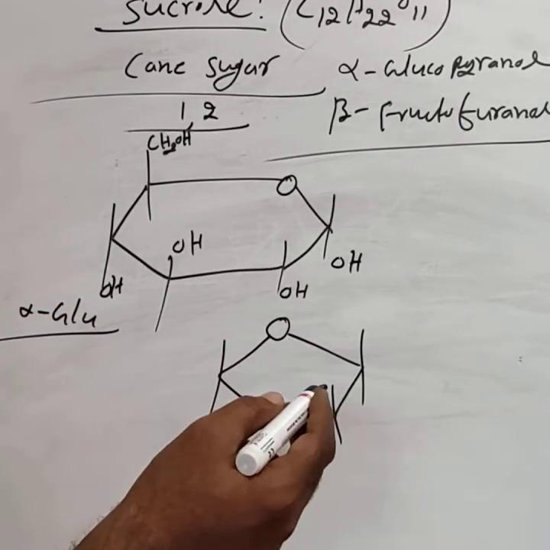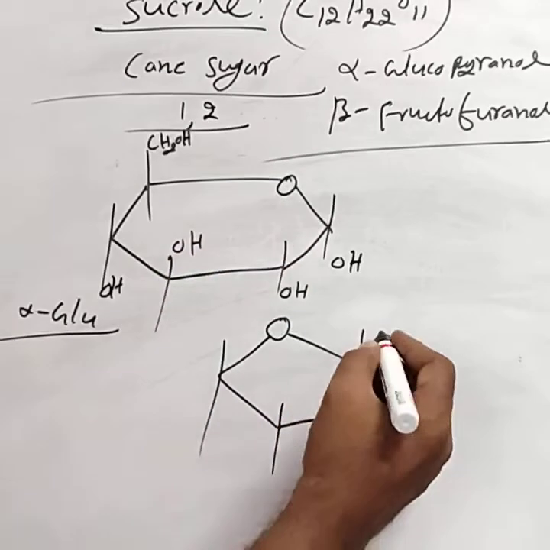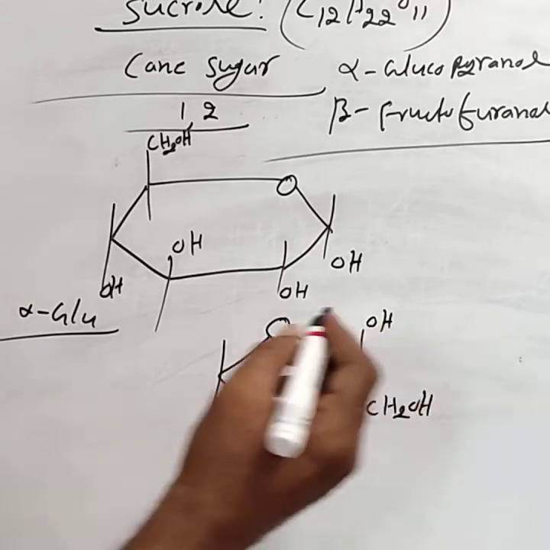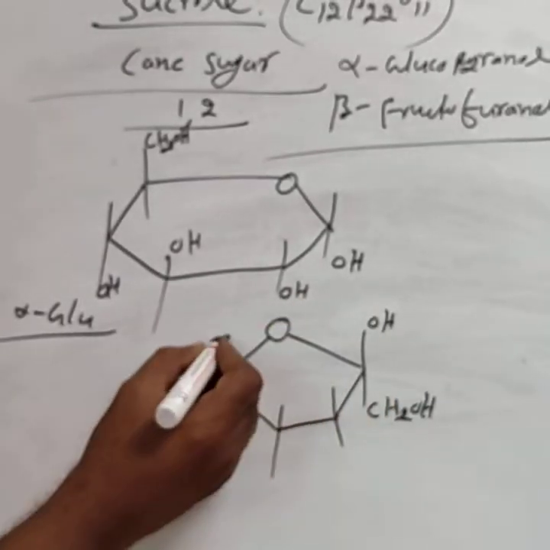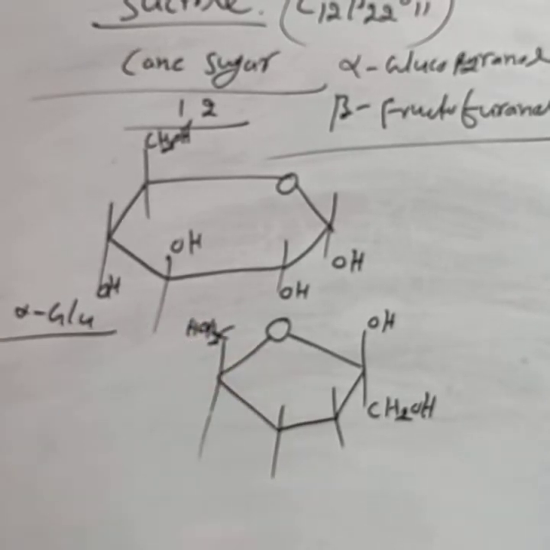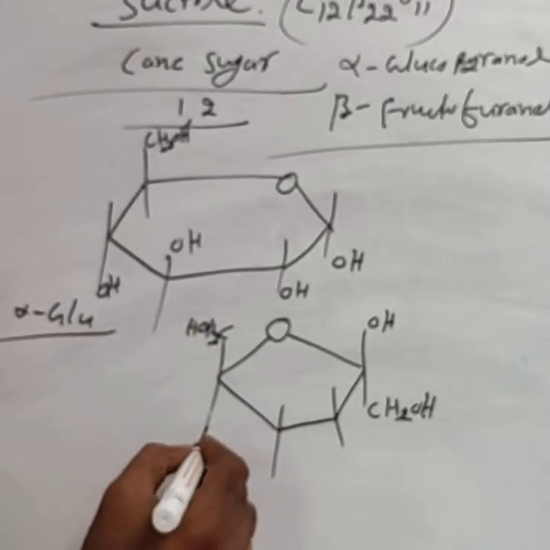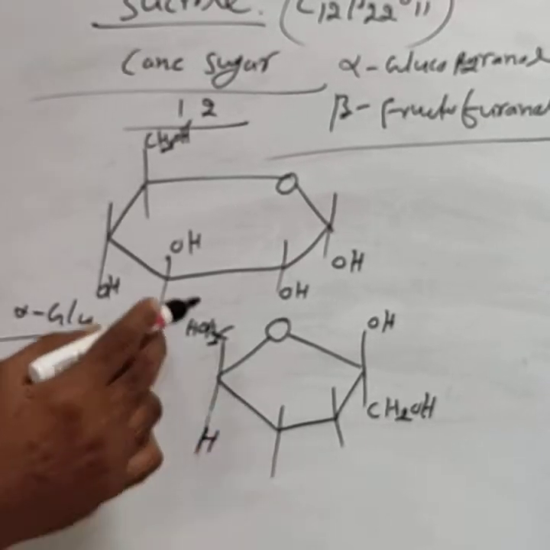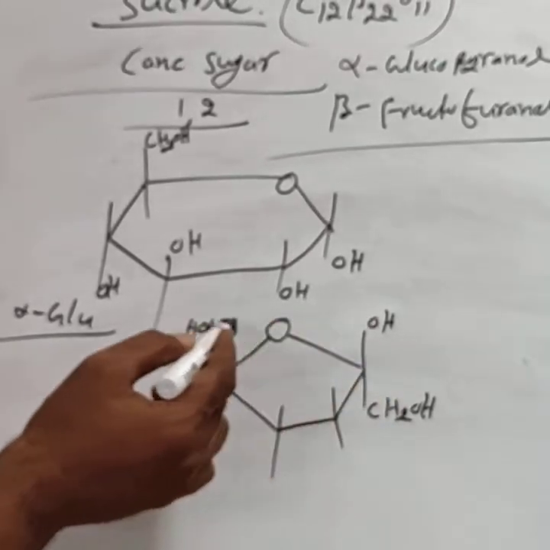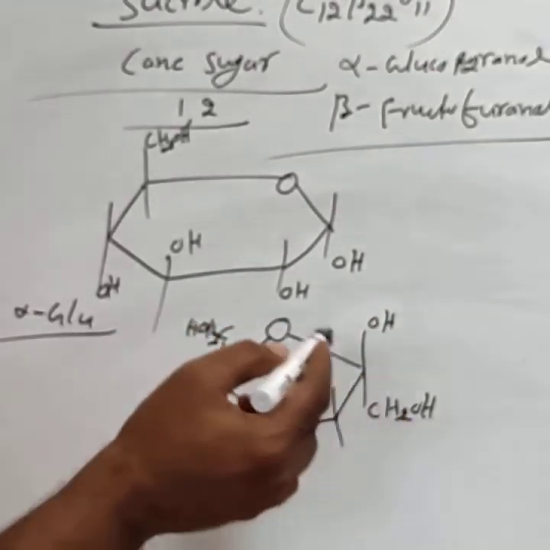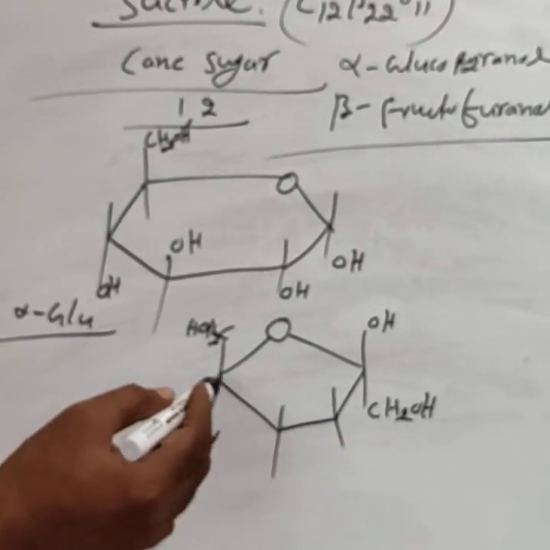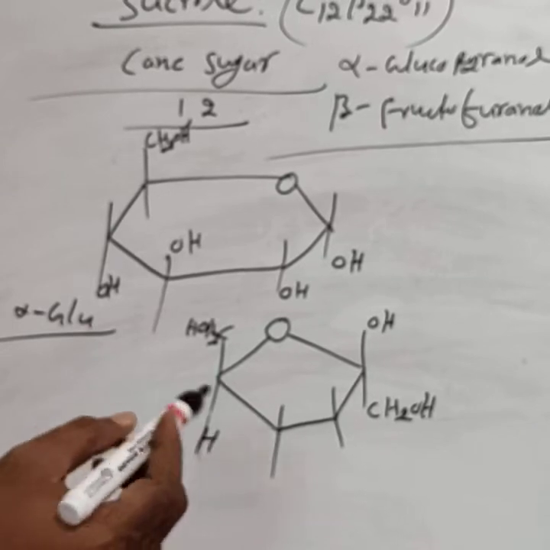Fructose is in the beta form: beta means OH above, here CH2OH. While writing the fructose, this corner contains the CH2OH, and this corner contains H, not OH, because it already contains 4 oxygens, 1, 2, 3, 4, leaving only 2 oxygen atoms. These 2 corners contain the OH, but not this corner. Hence, first write here an H.